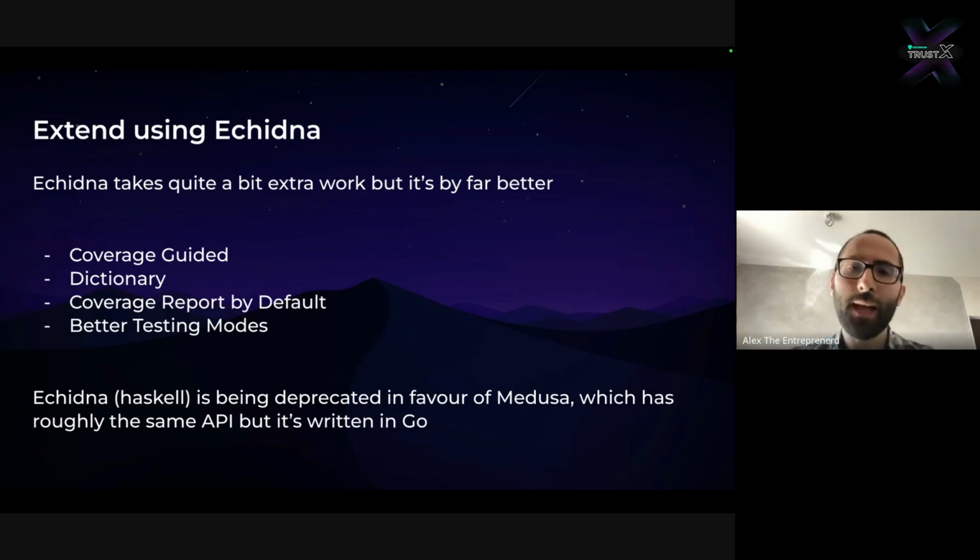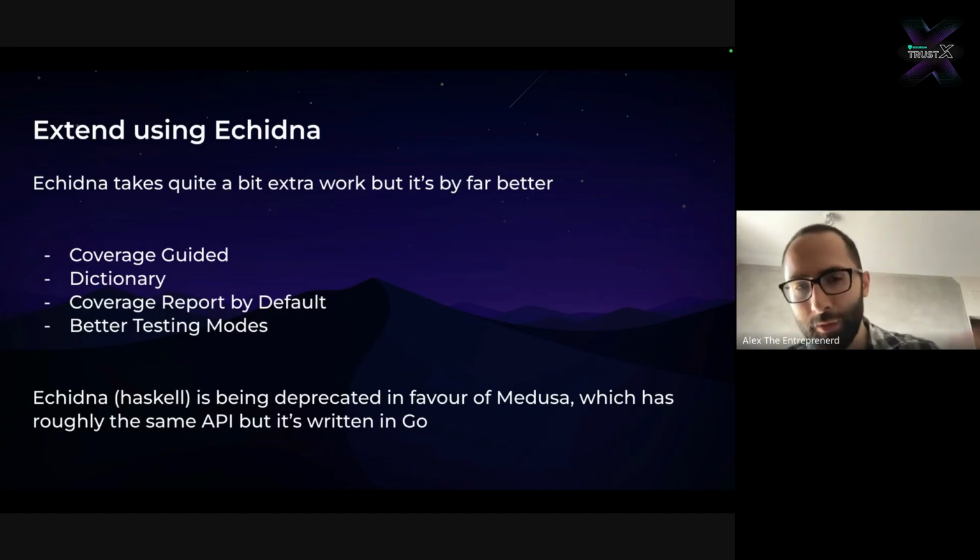So Echidna has a coverage-guided system, which means that it prioritizes calls that will give you more coverage, and it stores them through a technique called corpus reuse, which makes it so that once you run Echidna once, it's going to be smarter for the next run.